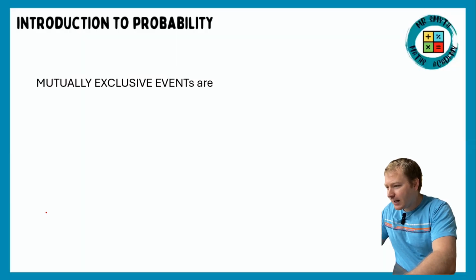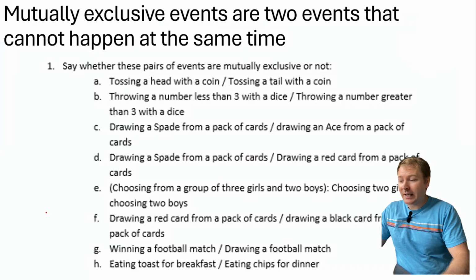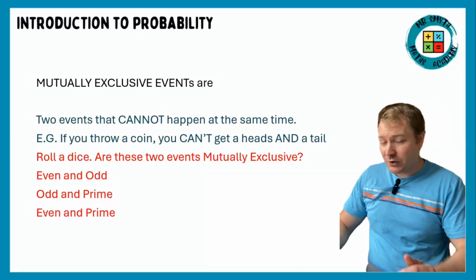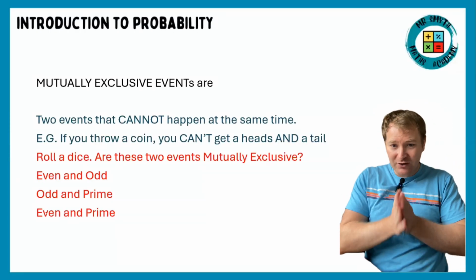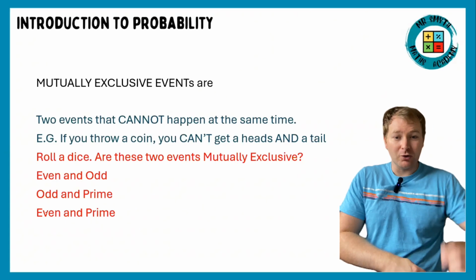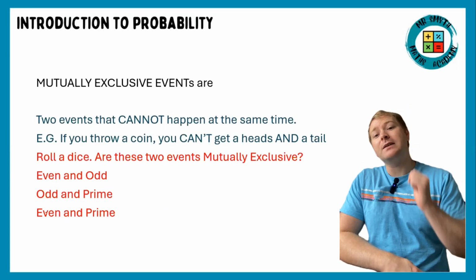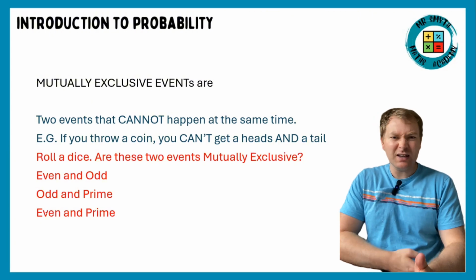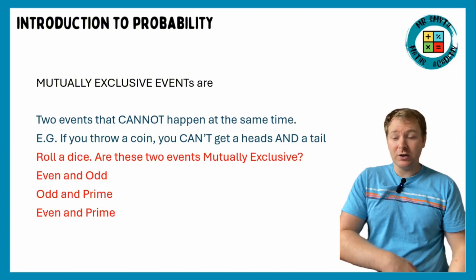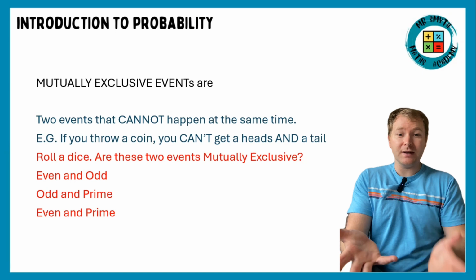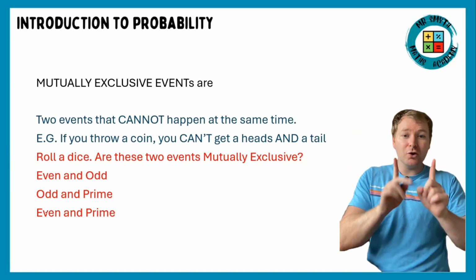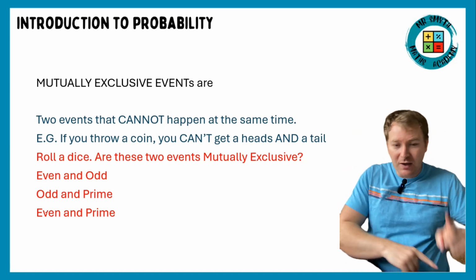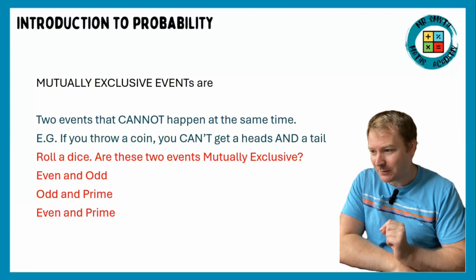Okay, let's now have a little chat about mutually exclusive events. These are 2 events that cannot happen at the same time. So get a coin, flip it. Can you get a heads and a tails? Now some people are like, well, you could get the side. Well, that's neither, isn't it? So if you flip a coin, you cannot get heads and tails in the same throw. So those 2 events are mutually exclusive because they cannot happen at the same time.